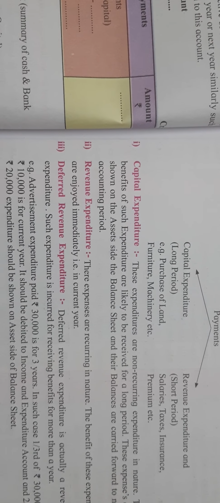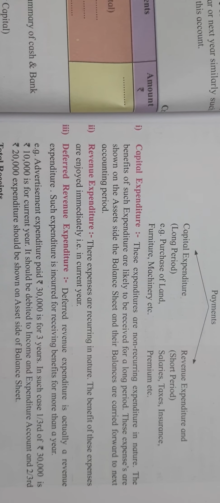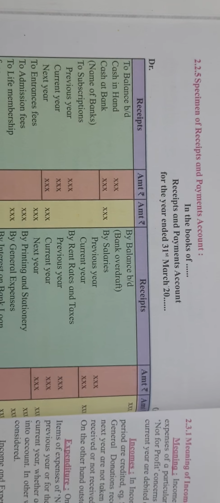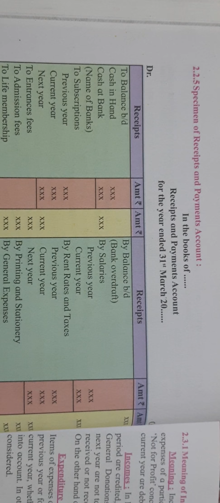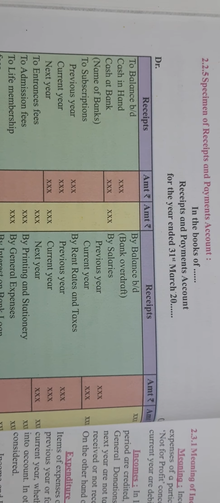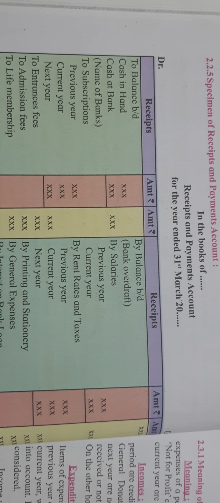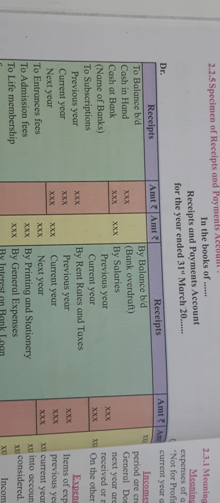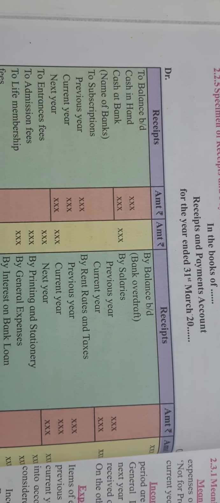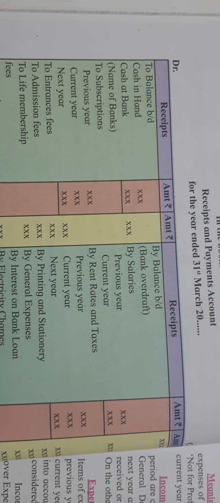So students, these are all the meanings of receipts and payments, but you will understand them deeply when actually solving questions. Next, we will move on to the specimen or format of a receipts and payments account, which is given in your textbook on page number 68. As we have already learned, the receipts and payments account starts from the opening balance of cash and bank balance, and closes with the closing balance of cash and bank balance.